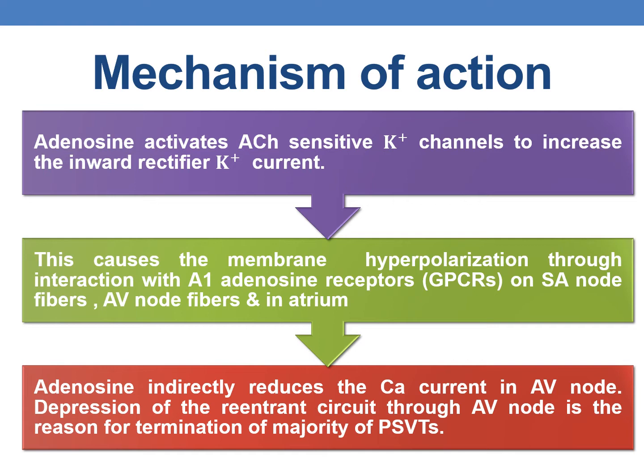Now coming to the mechanism of action of adenosine. Adenosine activates acetylcholine sensitive potassium channels to increase the inward rectifier K plus current, and this causes membrane hyperpolarization through interaction with A1 adenosine receptors, which are G protein coupled receptors on the SA node fibers, AV node fibers and in the atrium. Adenosine also indirectly reduces the calcium current in the AV node. And finally, depression of the reentrant circuit through the AV node is the reason for termination of the majority of PSVTs.